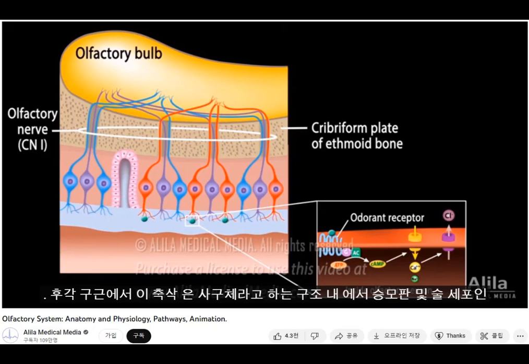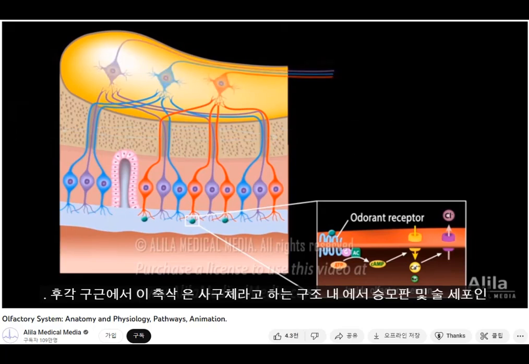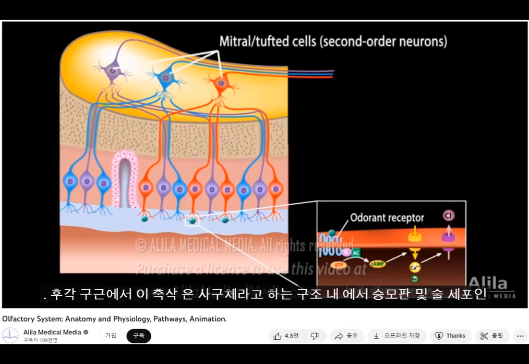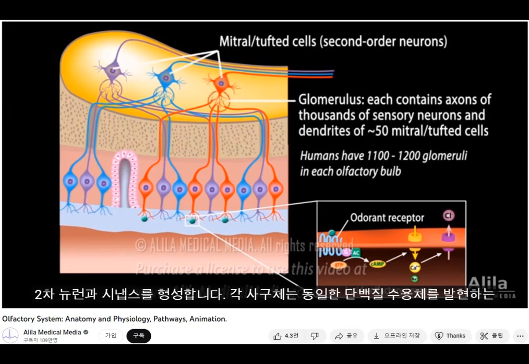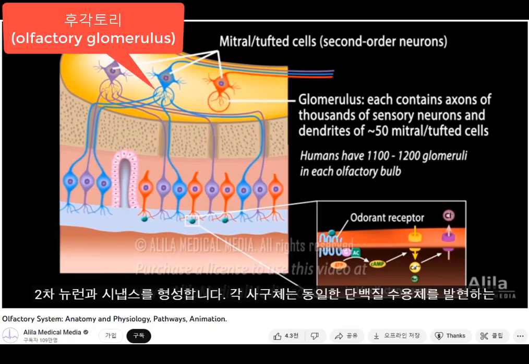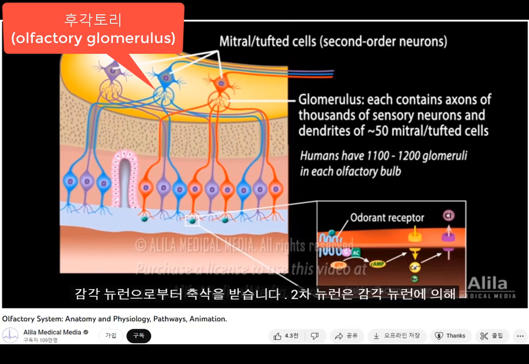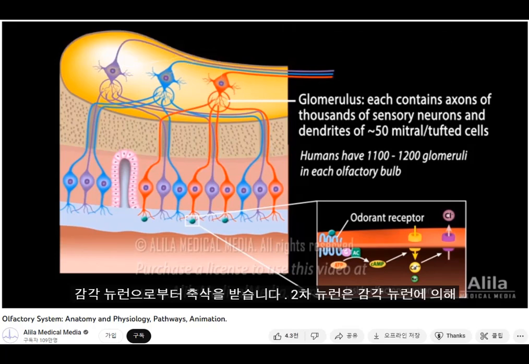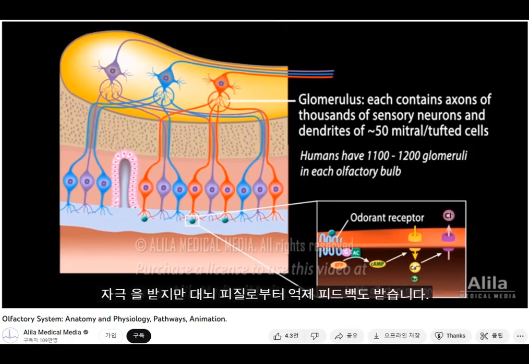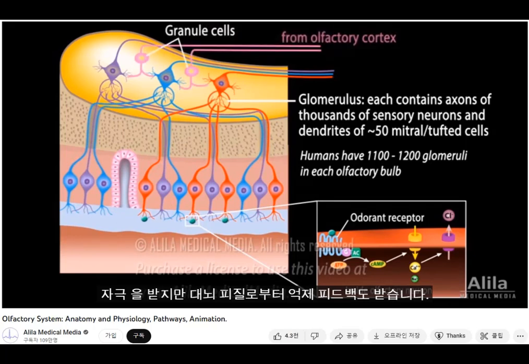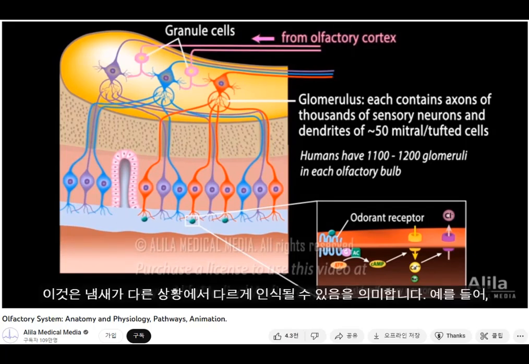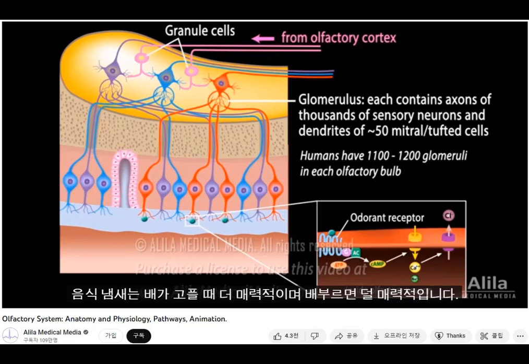In the olfactory bulb, these axons synapse with second-order neurons, the mitral and tufted cells, within structures called glomeruli. Each glomerulus receives axons from sensory neurons that express the same protein receptor. The second-order neurons are stimulated by sensory neurons, but they also receive inhibitory feedback from the cerebral cortex. This means an odor can be perceived differently under different circumstances. For example, the smell of food is more appealing when one is hungry and is less so when one is